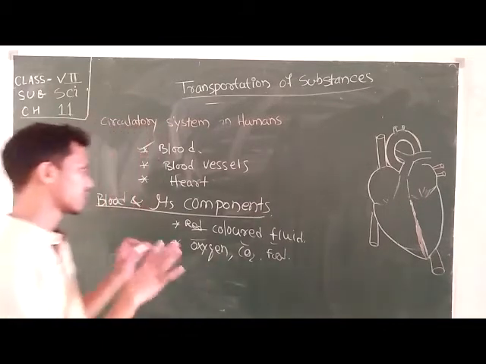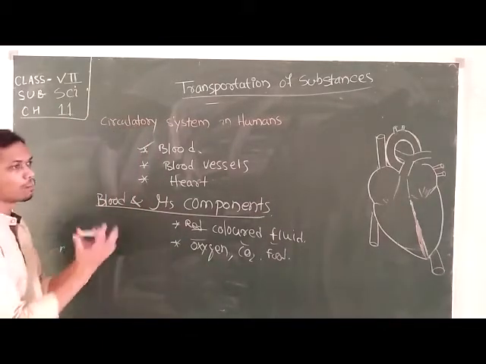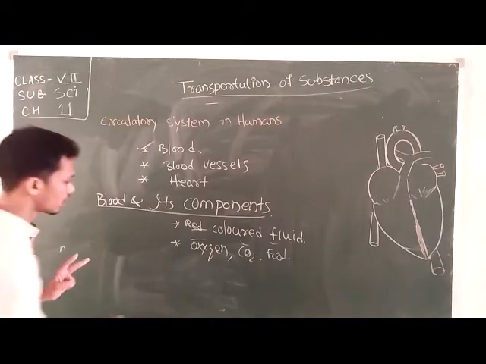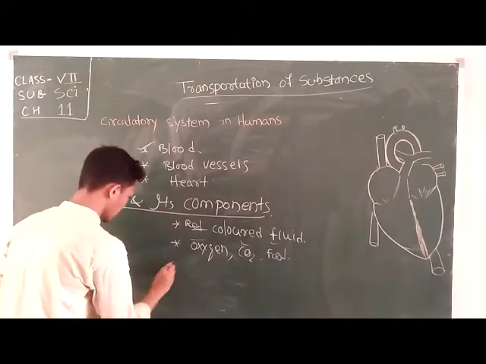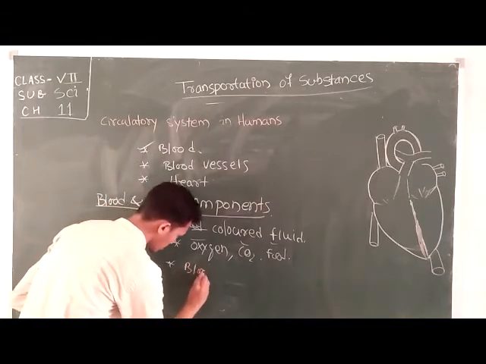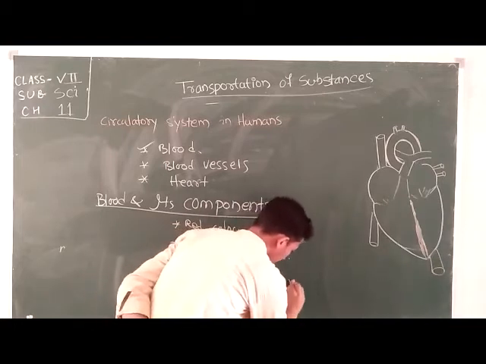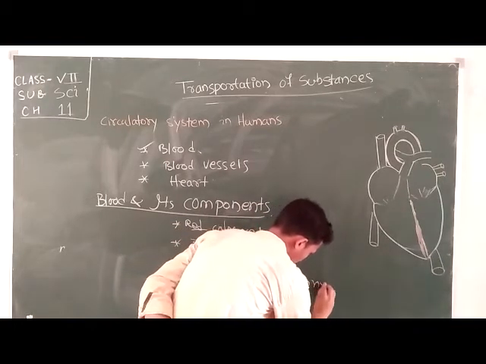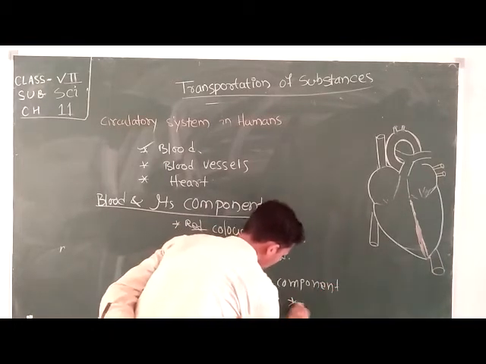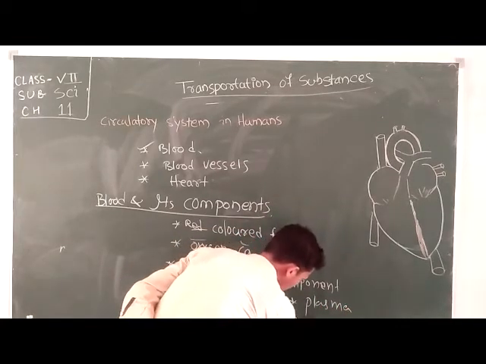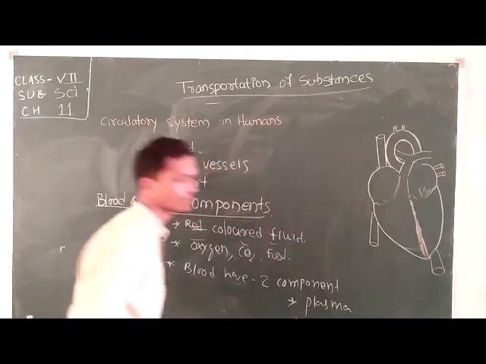Okay, so let's discuss the components of the blood. Blood has two components. First one is your plasma, next one is your cells.